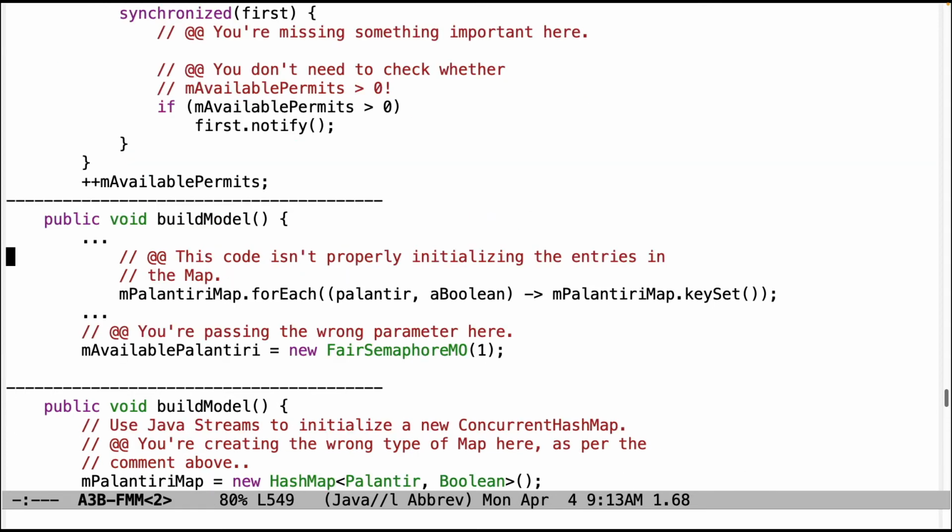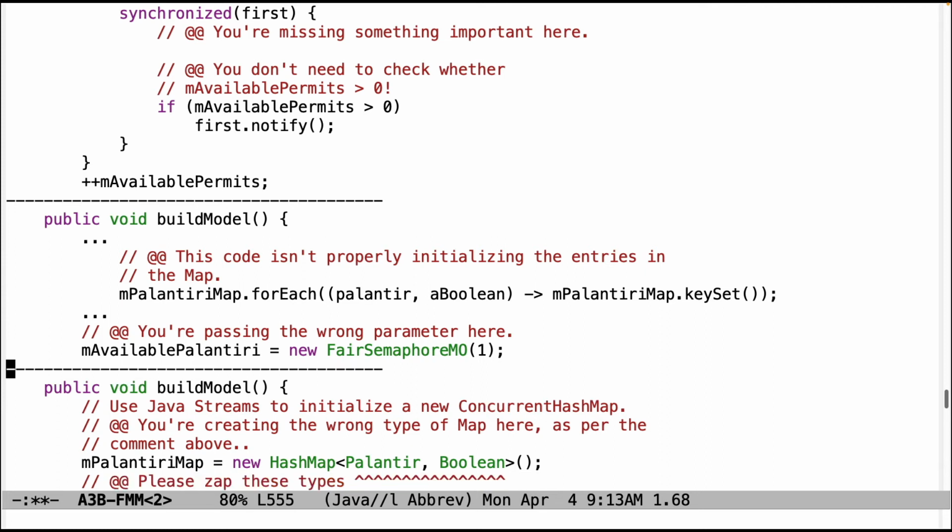Okay, at long last, we can move out of the problems with the fair semaphore implementation, which you can see is the vast majority of problems. But there were also some problems with the Palantiri manager code. This particular code isn't initializing the entries in the map correctly. I'm not sure what it's doing, but it's not doing what you think it's doing. And this code is passing the wrong parameter to the FairSemaphoreMO constructor. You want to give it the number of Palantiri, not 1. I'm not quite sure what the point of doing 1 was, but it's wrong.